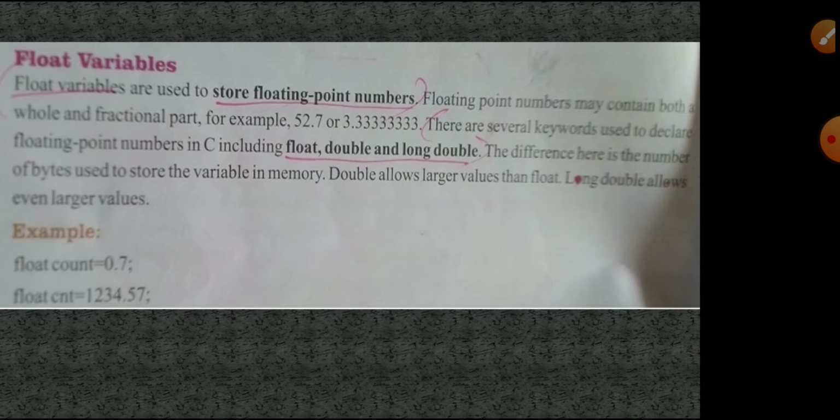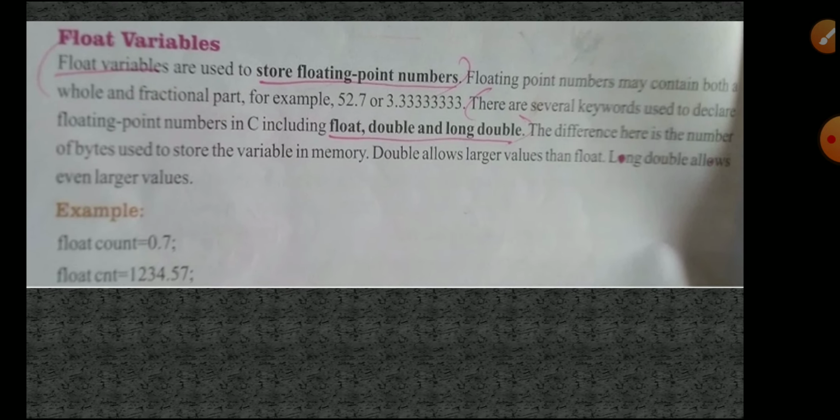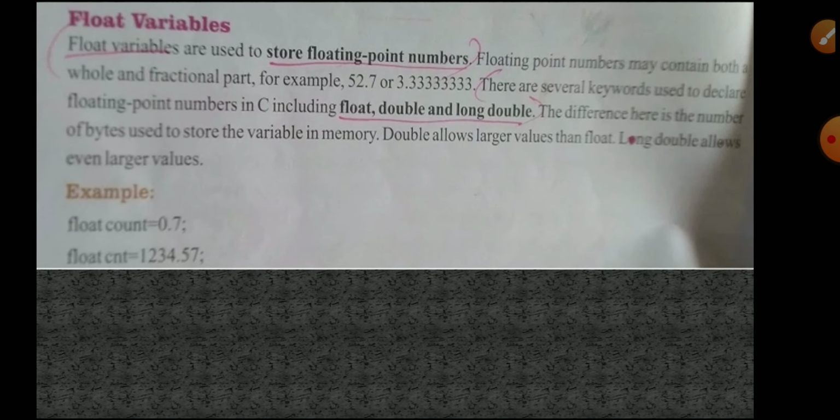Float variables are used to store floating point numbers, fractional values, like 62.8, 52.7, 33.8. These float variables are stored as floating values, like 68.3, 62.4, 98.9.